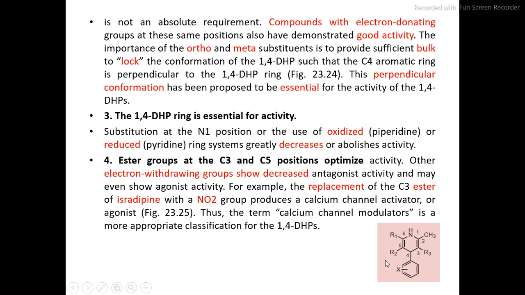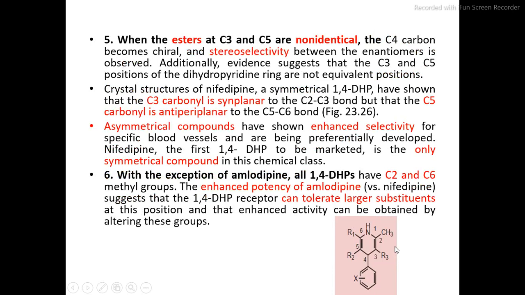So if we want the antagonism effect, then there should be an ester group at carbon number 3 and carbon number 5. When the esters at carbon 3 and carbon 5 are non-identical, then carbon number 4 becomes chiral, and stereoselectivity between the enantiomers is observed.